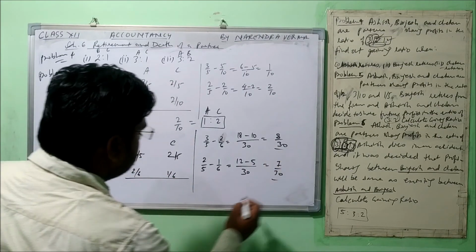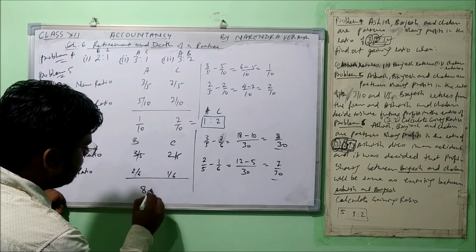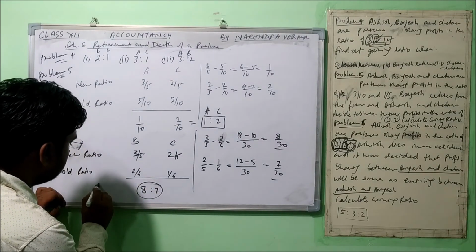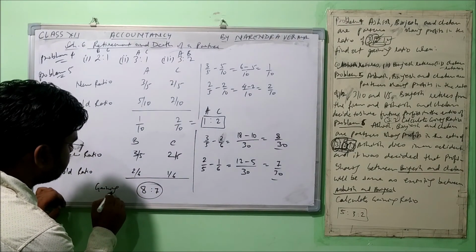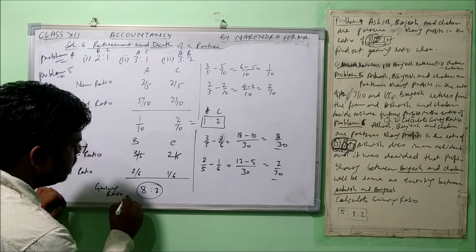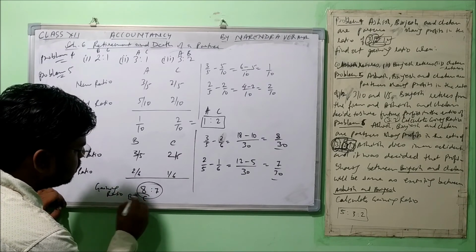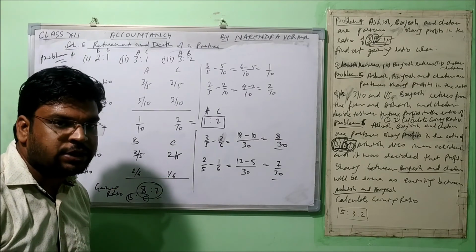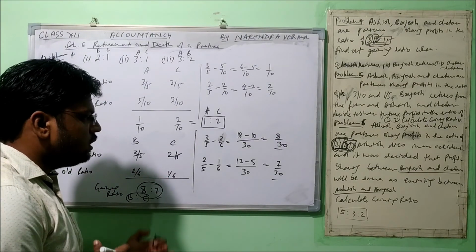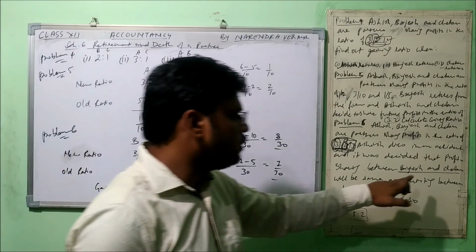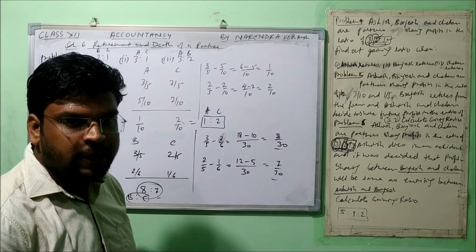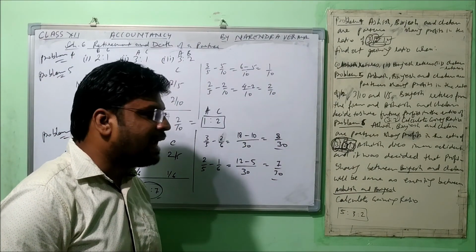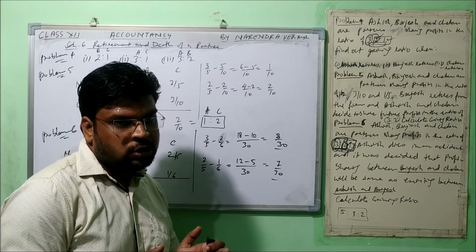Bases are equal, so 8/7 will be the gaining ratio between Brijesh and Chetan. Got it? So this is the way how to attempt this question. The twist in this question was there only to understand this language. Okay, so already I told you that language is the issue. So focus on the language.